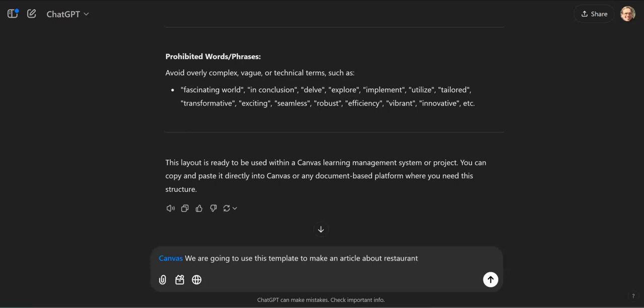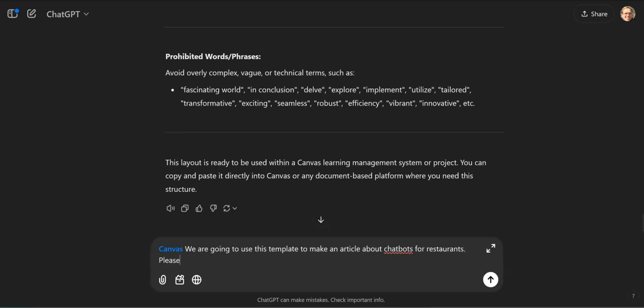Chatbots for restaurants. Chatbots for restaurants. Please add the relevant information that you are aware of to the prompt for this.